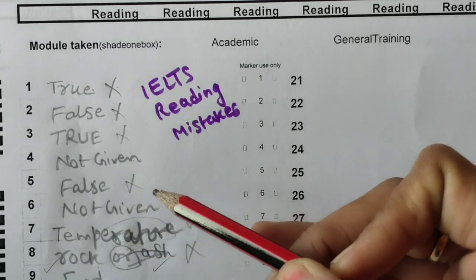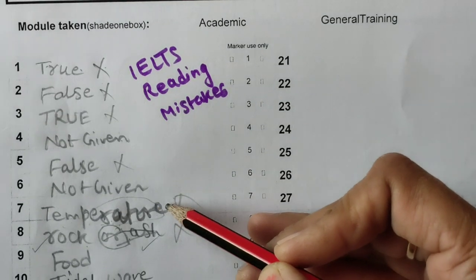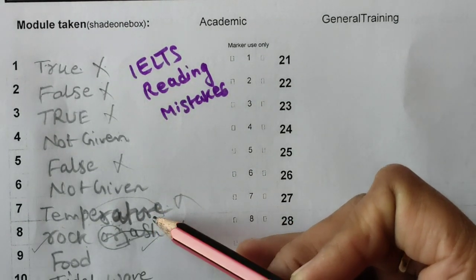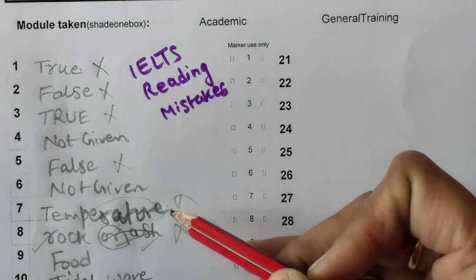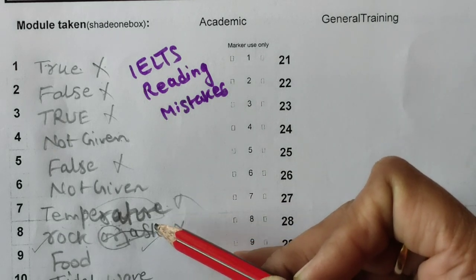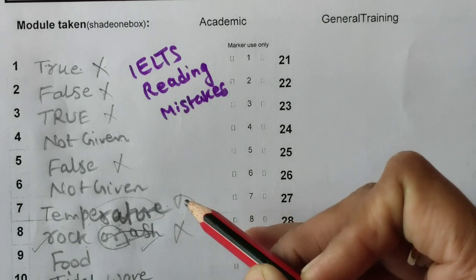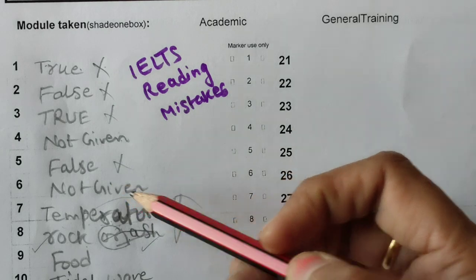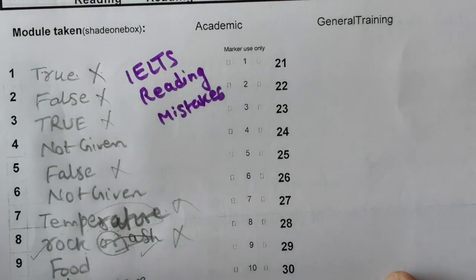So don't make these IELTS reading mistakes. Don't overwrite, and always write all spellings and all answers, in listening as well as in reading. Please, capital letters. Always write all answers in capital letters. Here, these also you can write in capital letters. And one more thing. Yes.